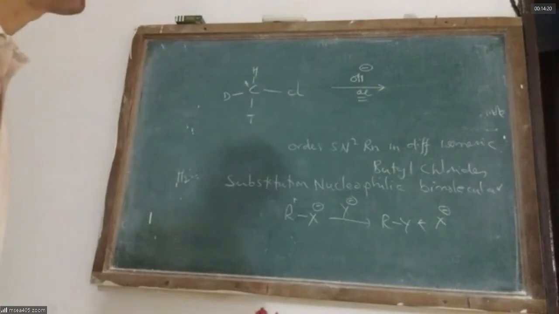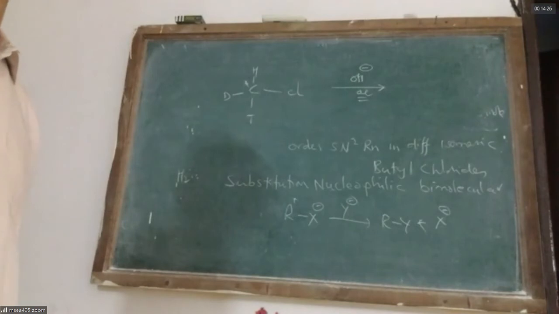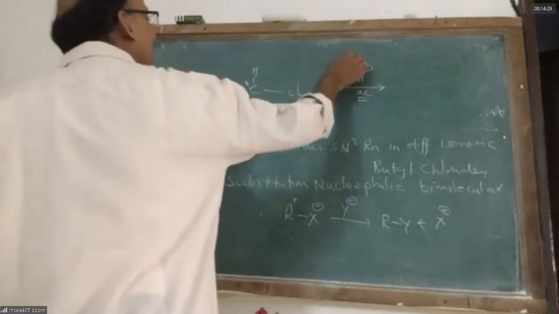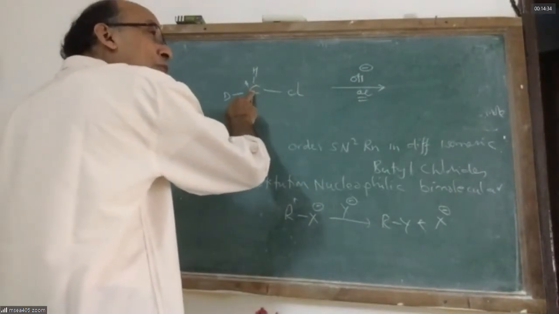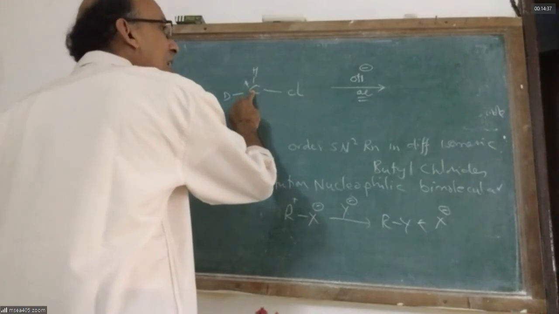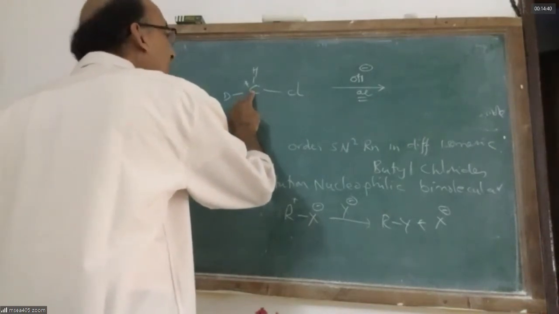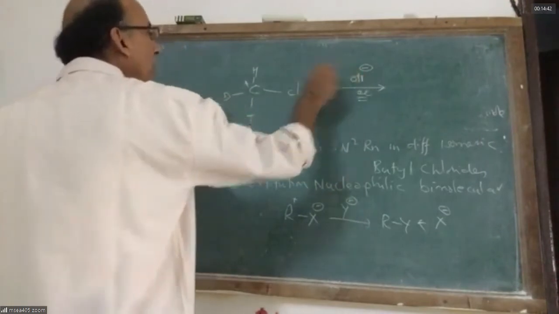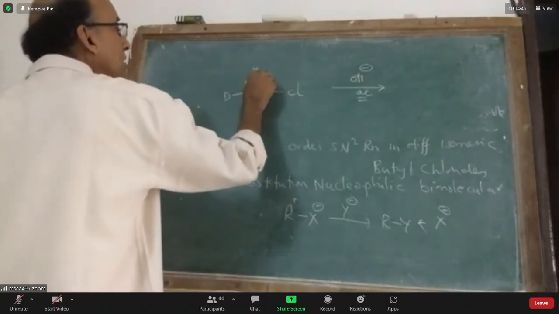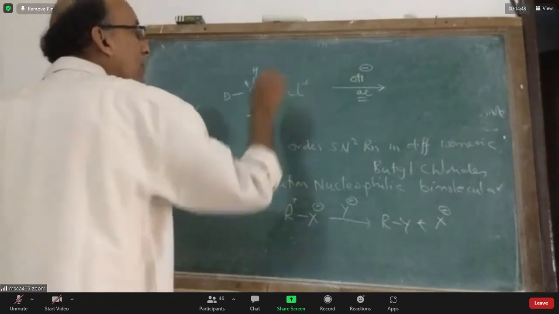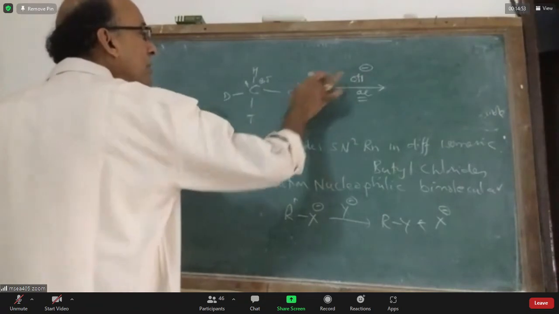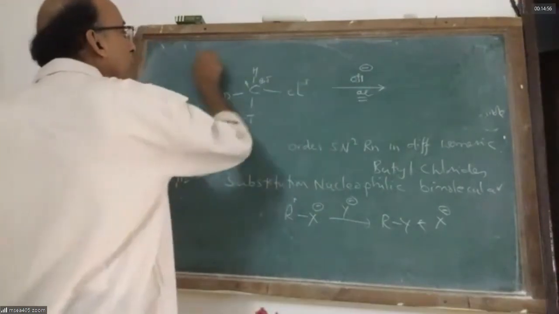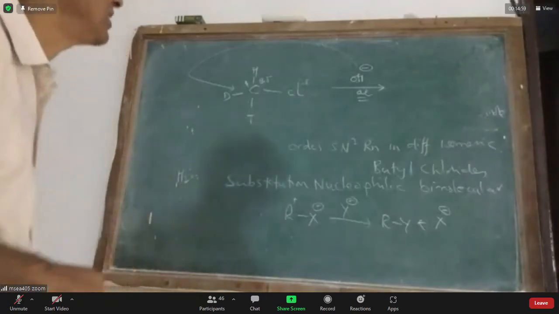the OH minus, that is the incoming nucleophile, starts attacking the nucleophilic attack-prone carbon. This carbon is attacked by it because it gets some plus charge. Notice the OH minus cannot come from the Cl side because OH minus and Cl minus would repel. Therefore, OH will try to attack from the back side.